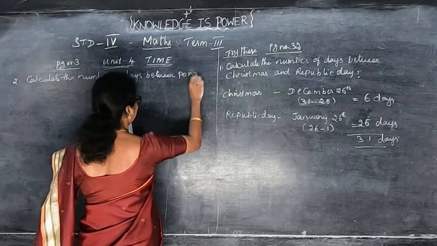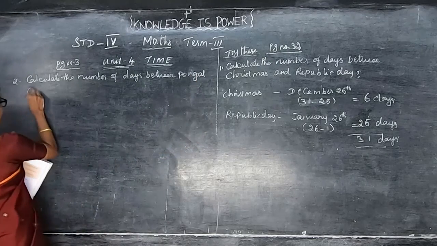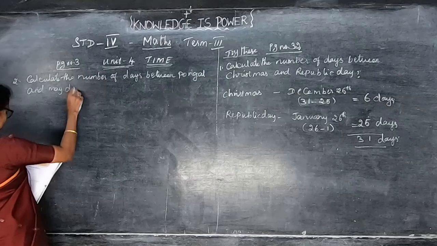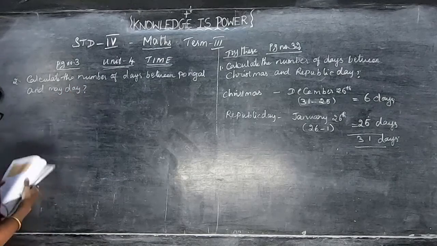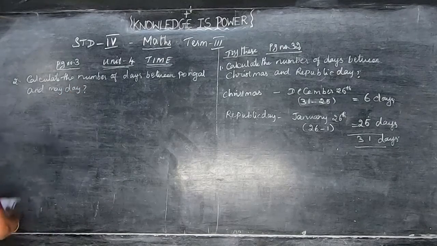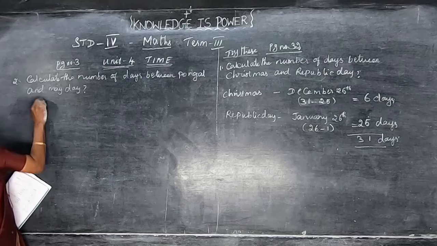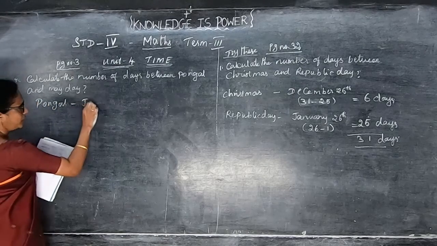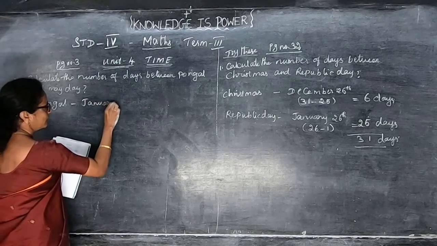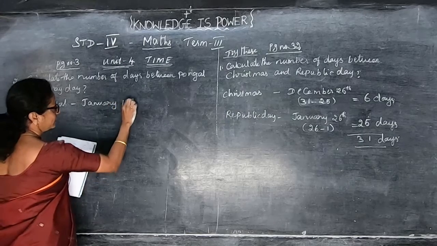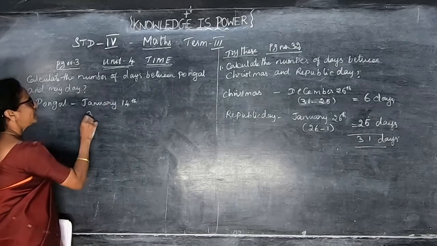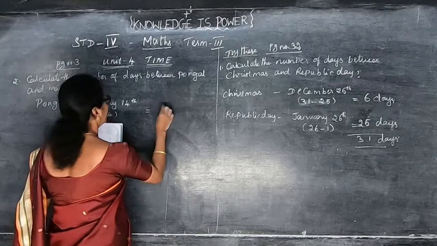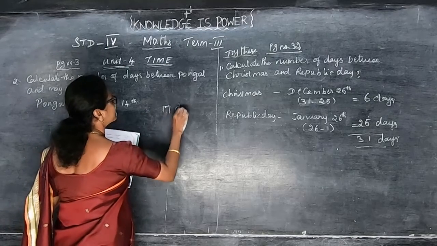So Pongal எவ்ளோ days வருது? Pongal is January 14th. So you can write 31 days. So from 31 days you minus 14, that is equal to 17 days.